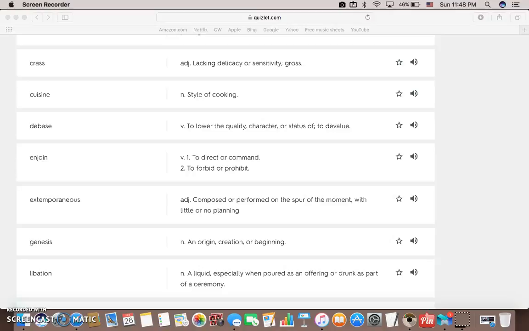The next word is libation. Libation is a liquid, especially when poured as an offering or drunk as part of a ceremony. So an example with this would be a libation of wine. Or another example which us Armenians have is genots.